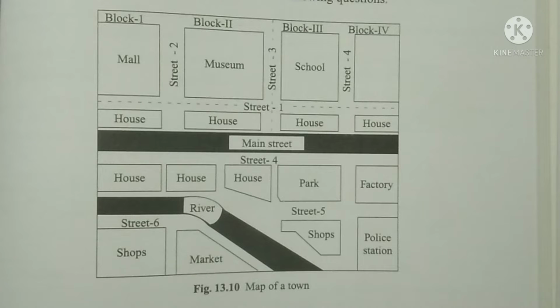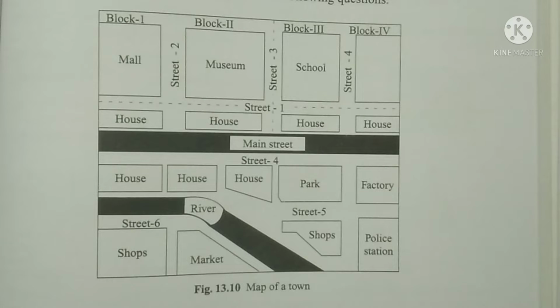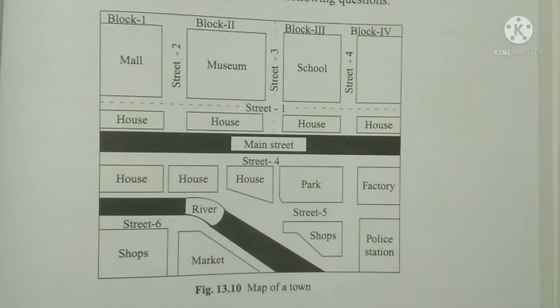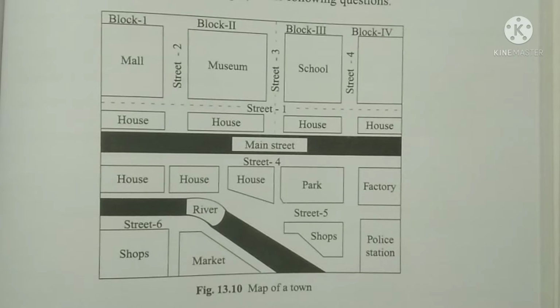Maps are representations of locations, or sometimes of a place or a city or a town or a country, depicting the special features of that particular area. Sometimes it may be the map of a country with its states and capitals. It may be the rainfall of that country, maybe the physical features of that country. Like that you might have seen many different types of maps.